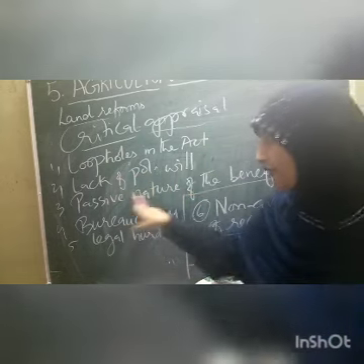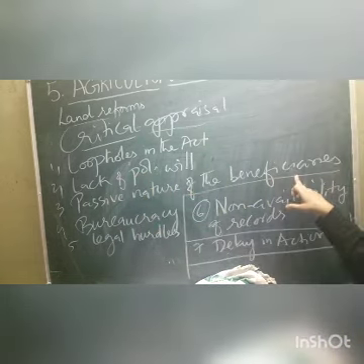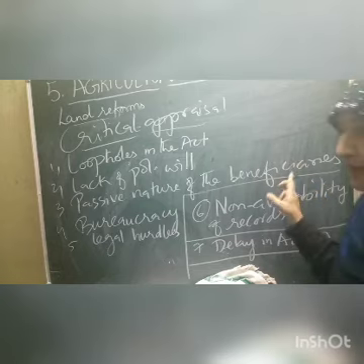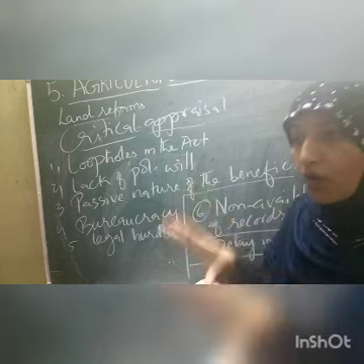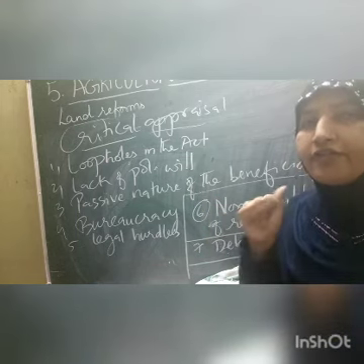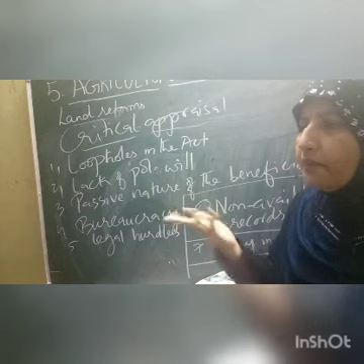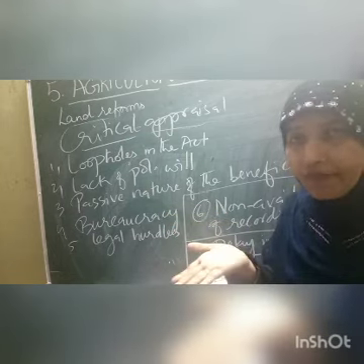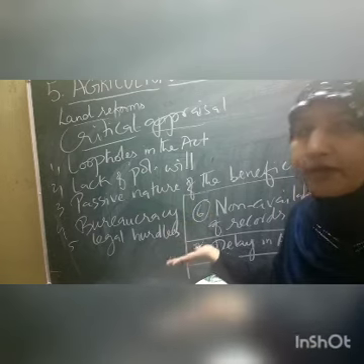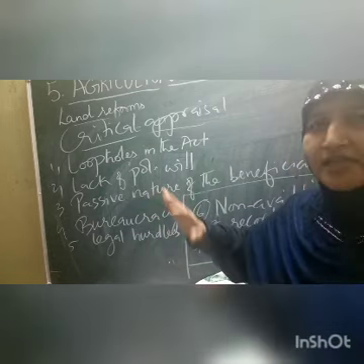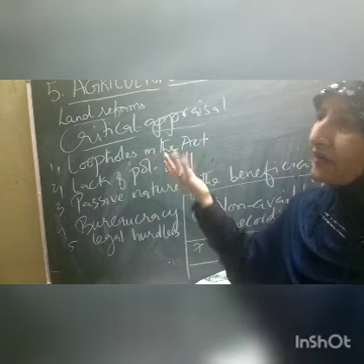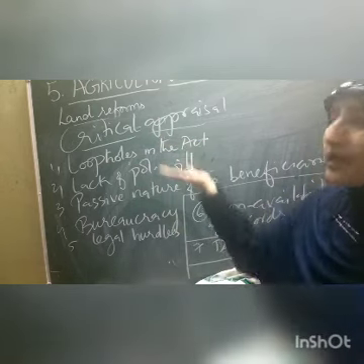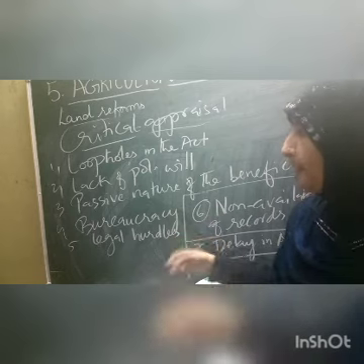Next one is passive nature of the beneficiaries. Who are the beneficiaries? The common farmers, the tenants. This law is for tenants, for the farmers, for the landless people. But these people are not demanding their rights, though this is there for their support. They show passiveness: whatever is going on, let it go, we should not fight for that. Because of that, no one is caring for this reform.